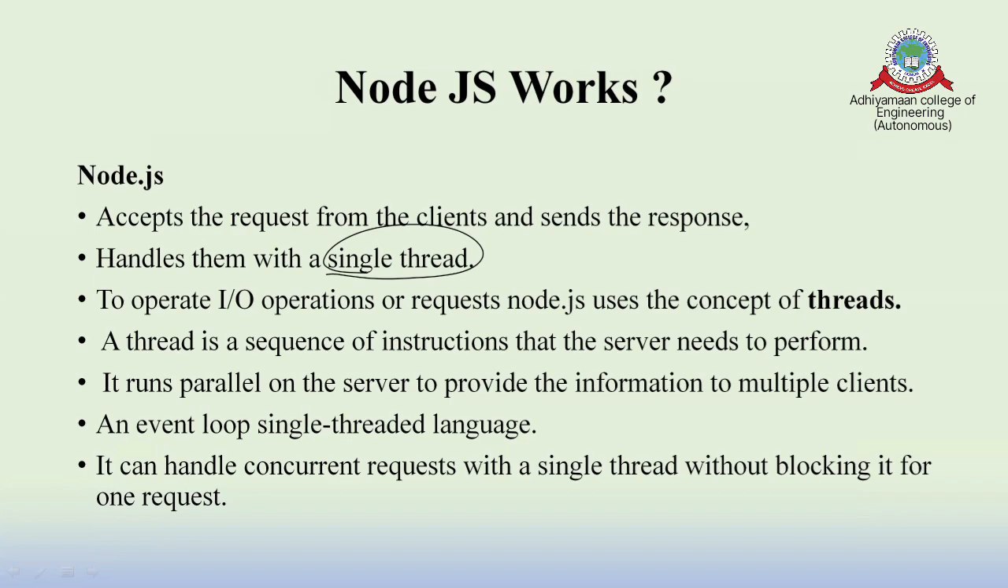What happens if I do not allocate them? This is the very important thing. So it handles requests with a single thread. And next, Node.js operates with a very important concept, which is also called a thread. So what is a thread? A sequence of instructions that the server needs to perform. Whenever I send a request, I send an ID. With that ID, a single thread is going to process the request on the server, and once again it runs. Of course, sir, can two or three processes access the server at a time?